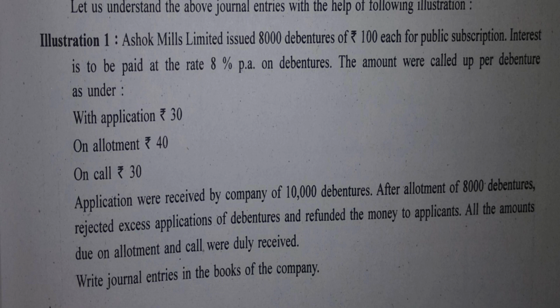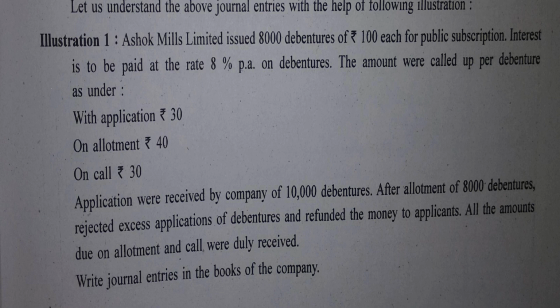Illustration 1. Ashok Mills Limited issued 8,000 debentures of ₹100 each for public subscription. Interest is to be paid at the rate of 8% per annum on debentures. So this is the rate of interest.